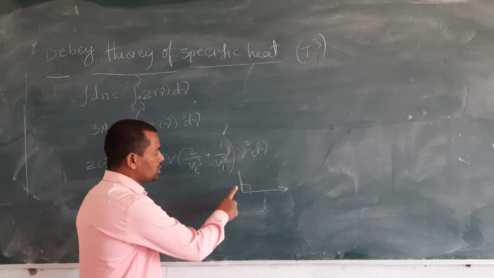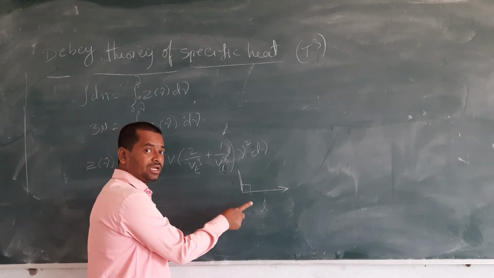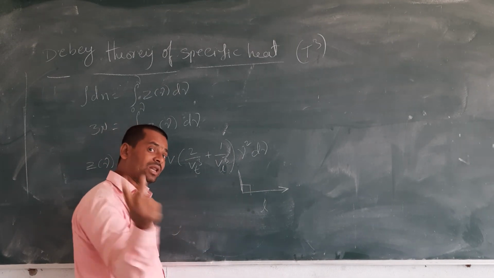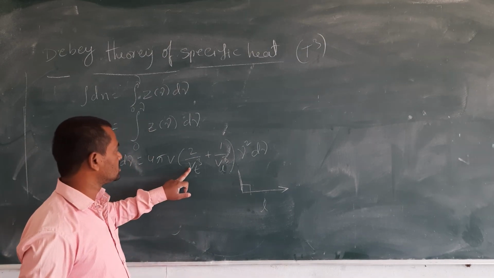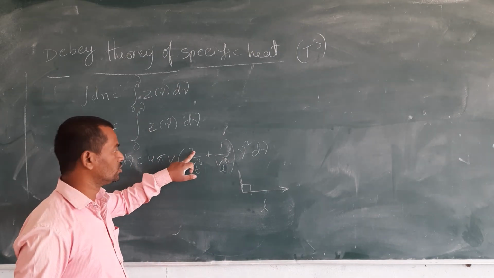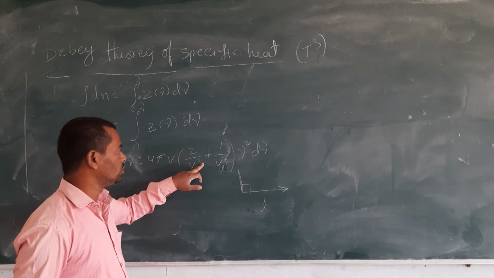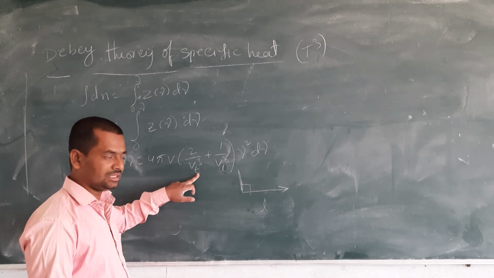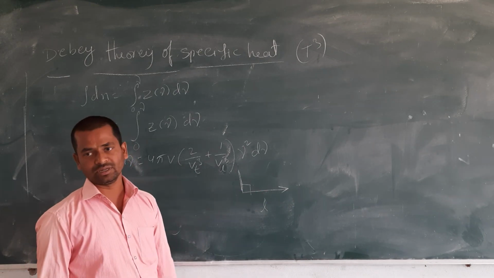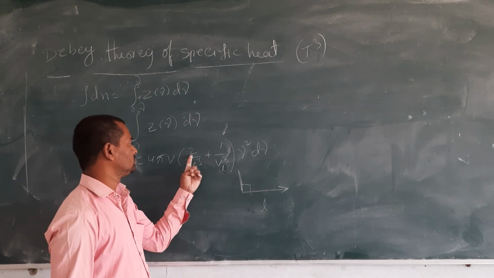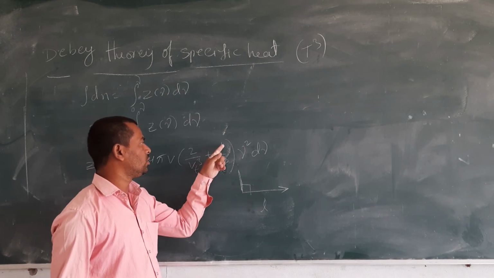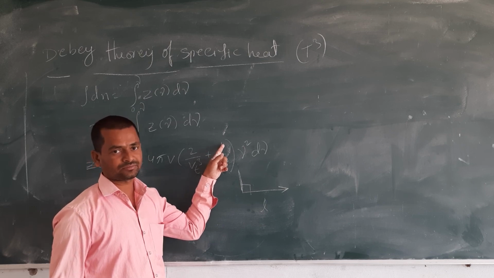So two perpendicular vibrations, two perpendicular velocities are there. So vt, the transverse velocity, means perpendicular to the longitudinal. How many are there? Two are present, and longitudinal is only one that we have taken here.